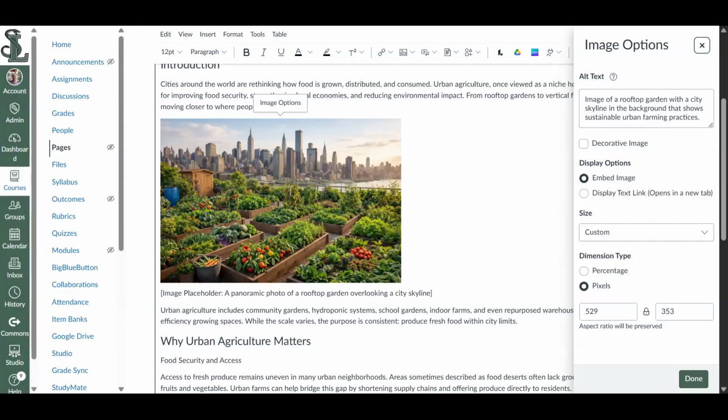But that's how easy it is to add alt text to your images in Canvas. I hope this helped.